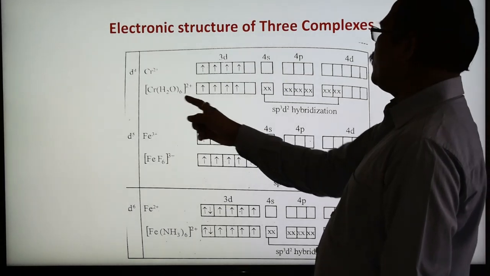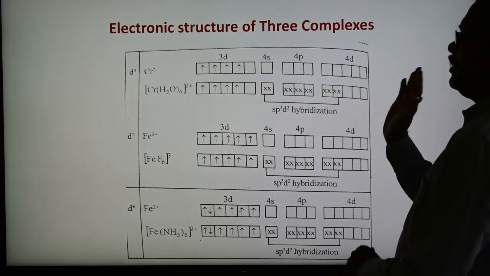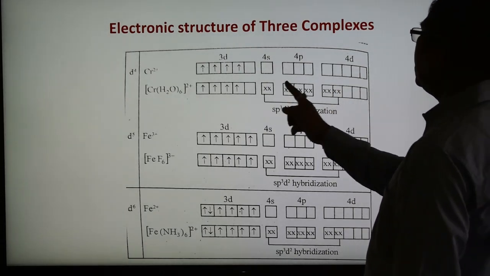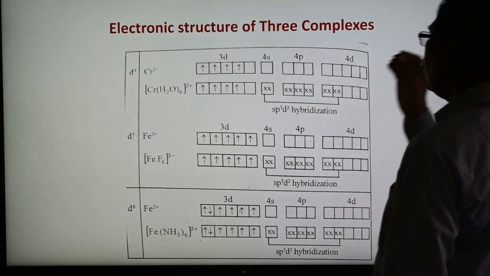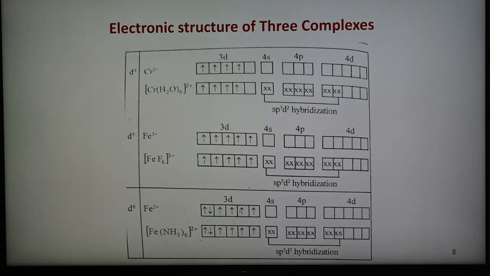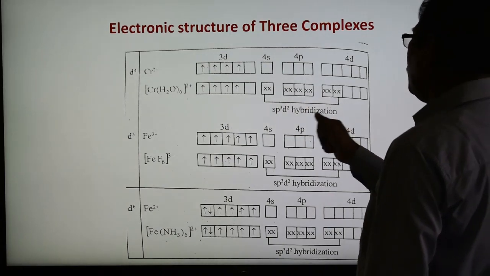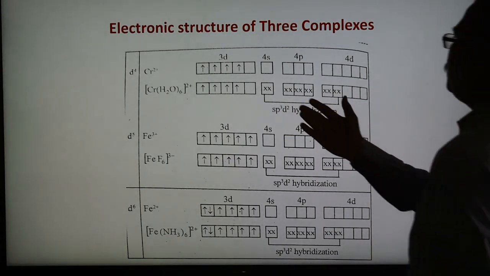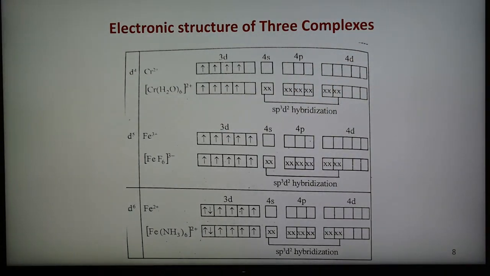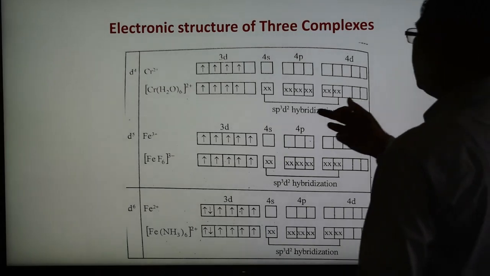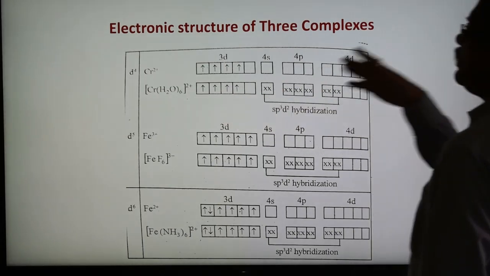In the formation of the complex, the orbitals we are using are 1s, 3p and 2d orbitals. The d orbitals we are using are outer, and therefore it is called an outer orbital complex. So 1s, 3p, 2d orbitals undergo hybridization forming 6 sp3d2 hybrid orbitals of equivalent energy, and here 6 ligand water donate electron pairs to the vacant orbitals forming the coordinate bonds. The number of unpaired electrons in the complex is 4, the number of electrons is more, and therefore it is a high spin complex. So again here we can say that this complex undergoes sp3d2 hybridization. It is an outer orbital complex and also a high spin complex.